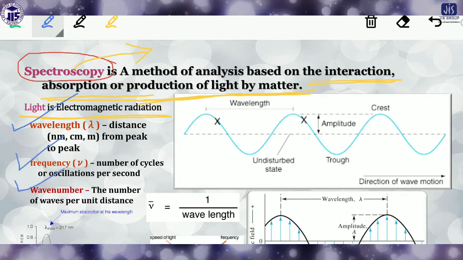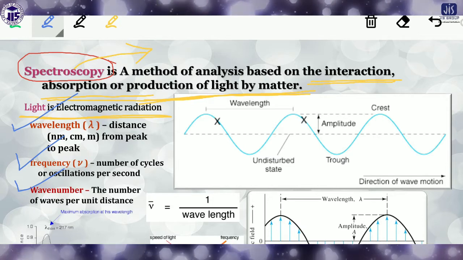All these terms are very important, and you have to know the meaning of each and every term, because throughout the spectroscopy we will use each term several times, repeatedly. So before discussing the concept of spectroscopy, you have to know the inner meaning of lambda, nu and nu bar. First of all, what is lambda, or what is the wavelength?